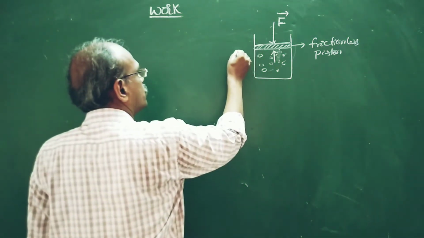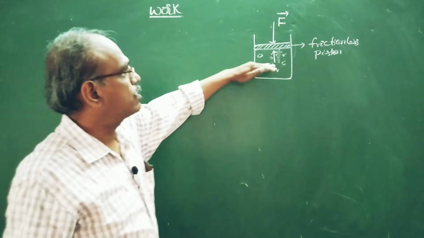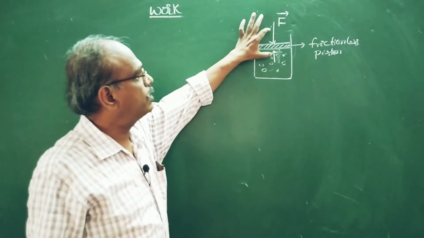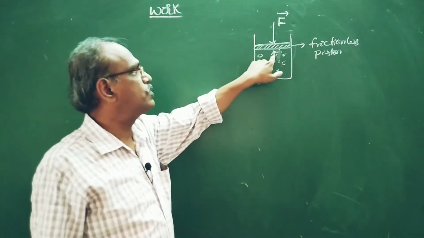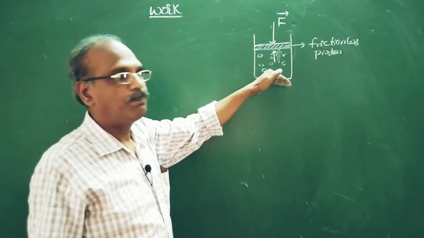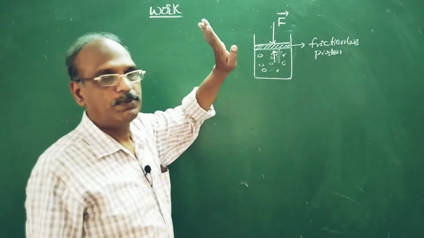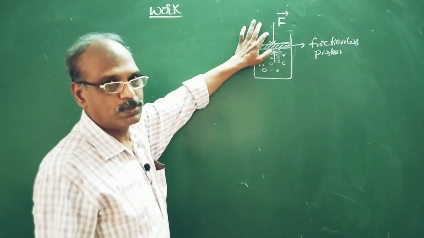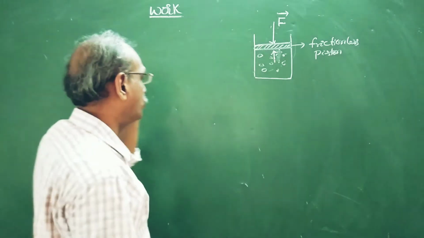See here displacement, say dx bar. Maybe the piston moves upward or downward, that depends on the relative forces. If this is greater than this, the piston moves down. If this is greater than that, the piston moves up. Whatever it may be, that depends on the external force. Here displacement is considered against external force.